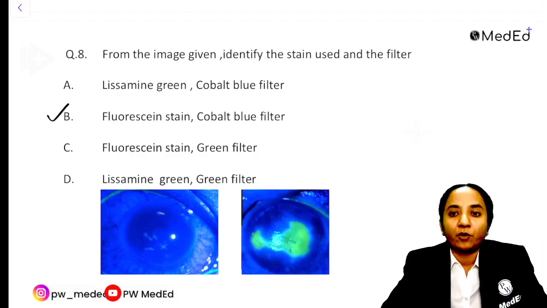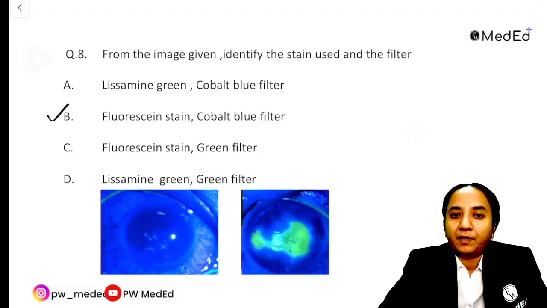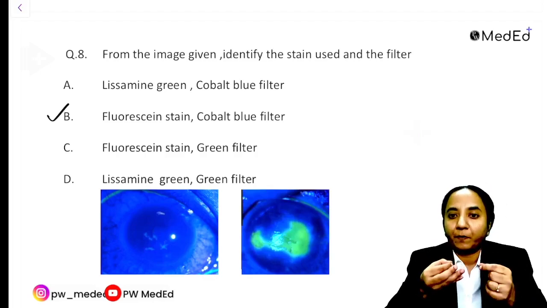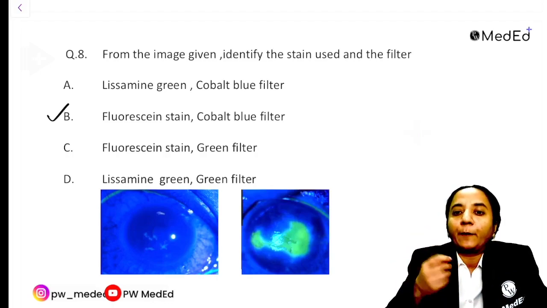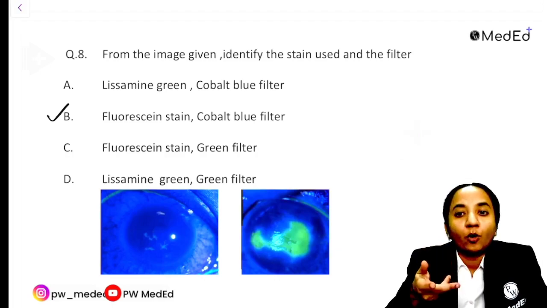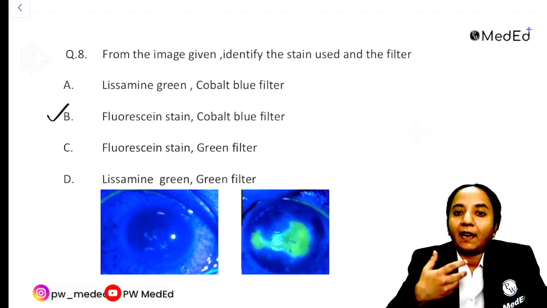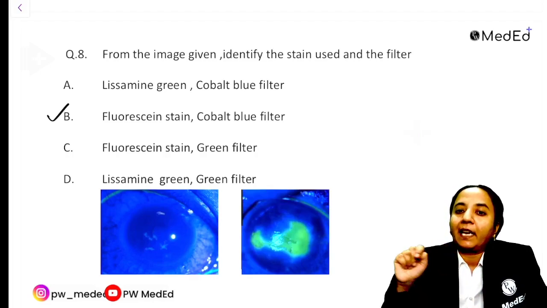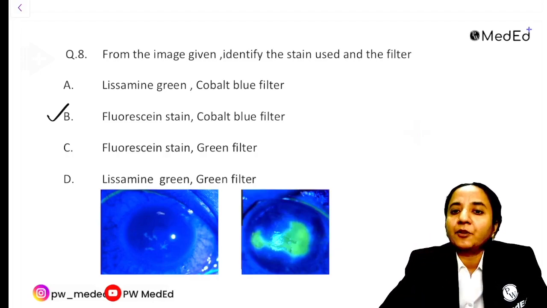And if you have been to the ophthal OPD, you would know that the commonest dye that we use, that is the fluorescein. You have seen we usually have these orange strips which we use, and this stains the areas of epithelial erosion. So when you expect a corneal abrasion, you expect a corneal ulcer, then you can use this dye to stain it. That is, if there is an epithelial defect on the cornea, we use it to stain the cornea.